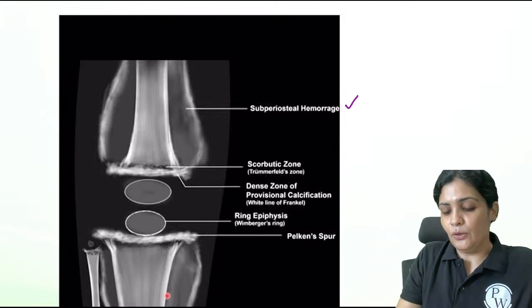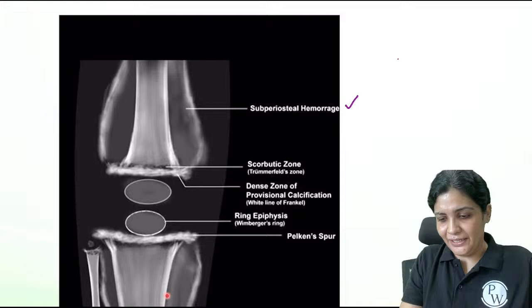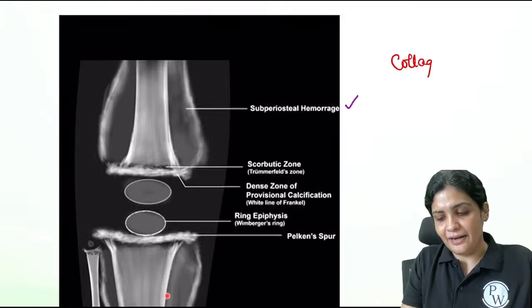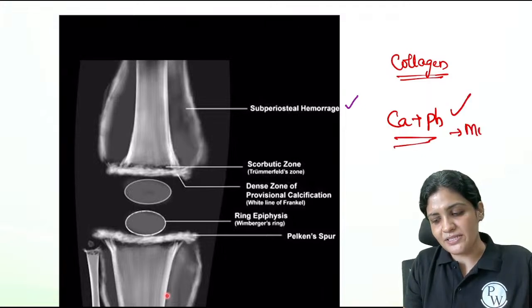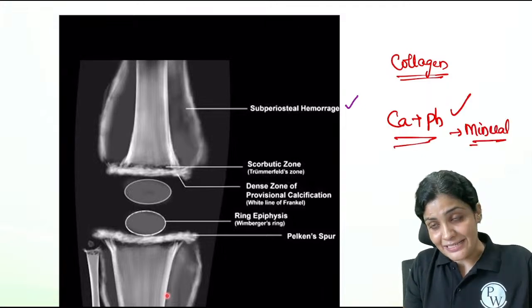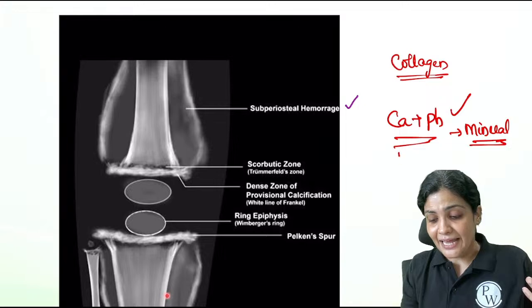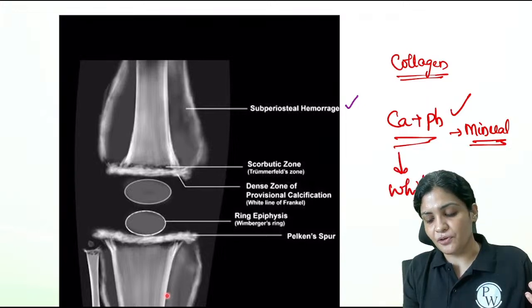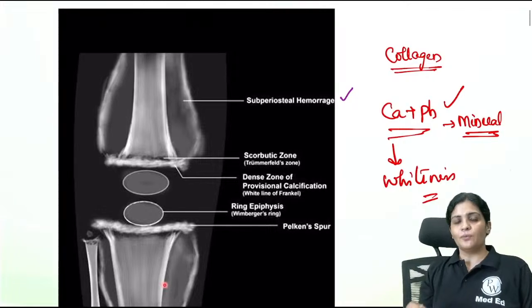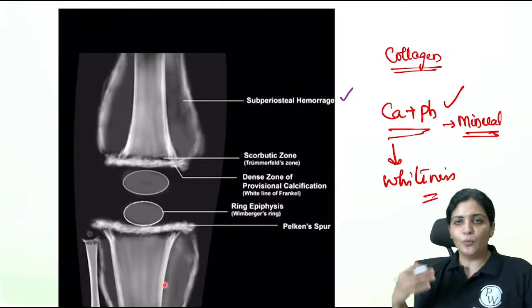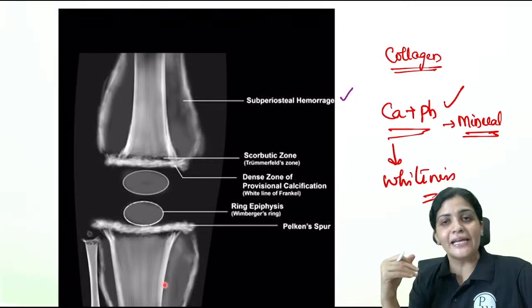And we already know the problem in scurvy is because of collagen, right? But the calcium and phosphorus are there very much. So mineralization is always there. Whenever there is mineralization, that means this calcium and phosphorus is responsible for that whiteness or the density on the X-ray. Right. Whenever there is no calcium in the bone, you feel that the bone is radiolucent.